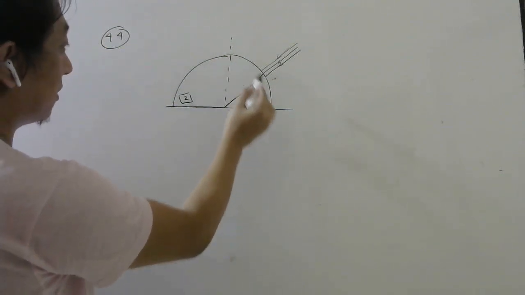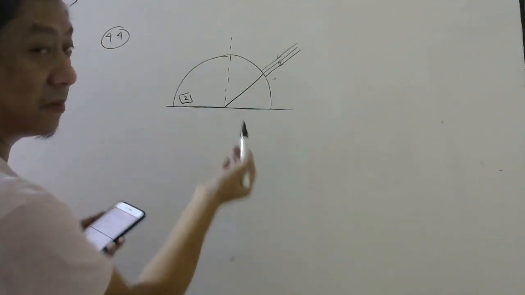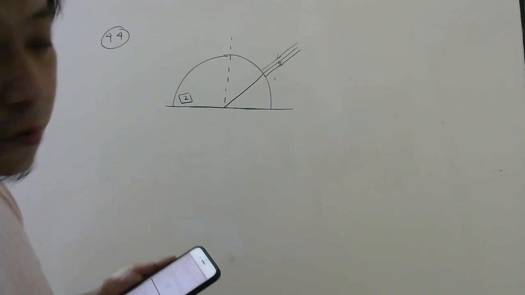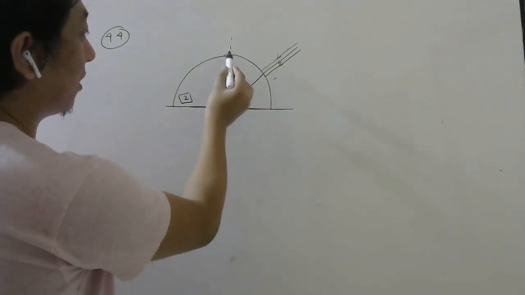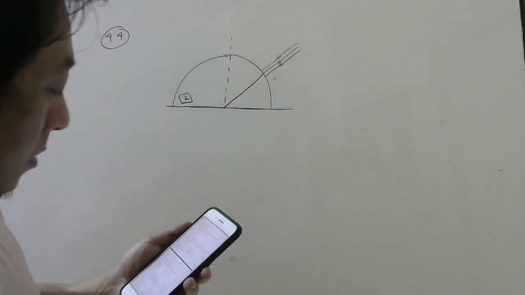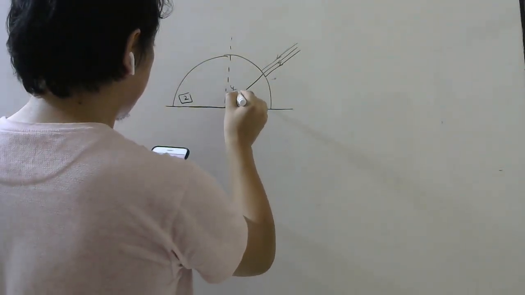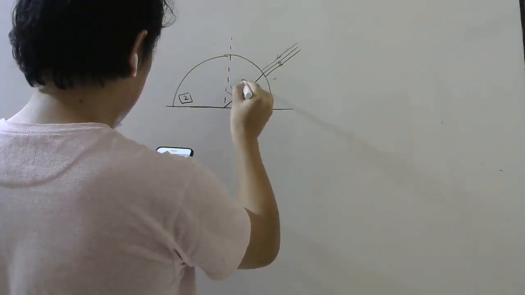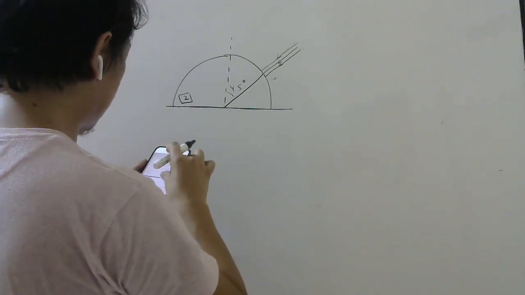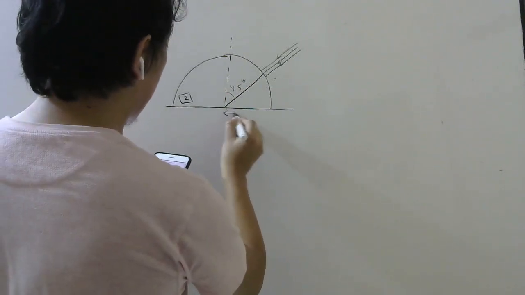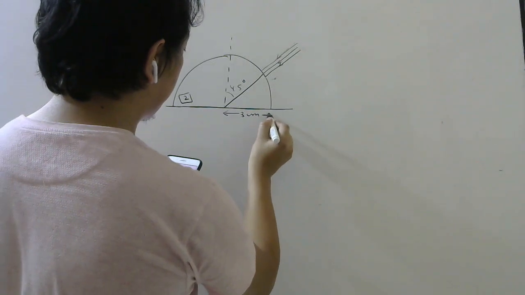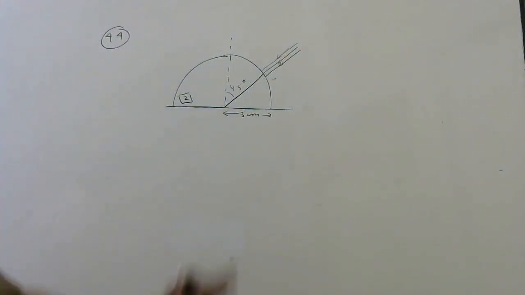So after refraction here, not here. Here also there may be one more refraction, but that we don't have to worry. Only for refraction here. And this is given 45 degree, and the radius is given 3 centimeters. So I can mark the radius here itself, right? So this is a single surface.